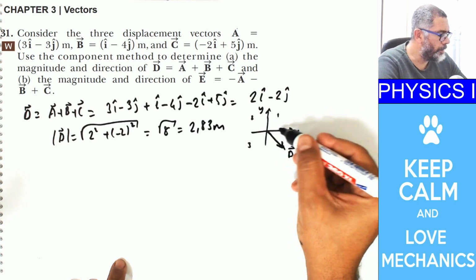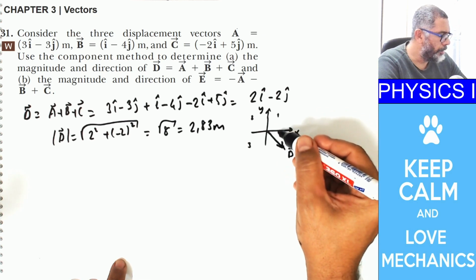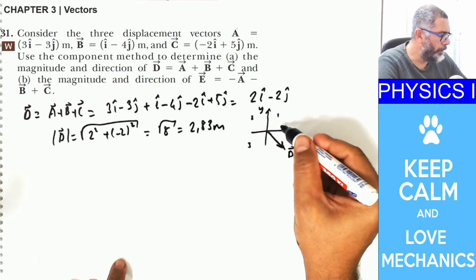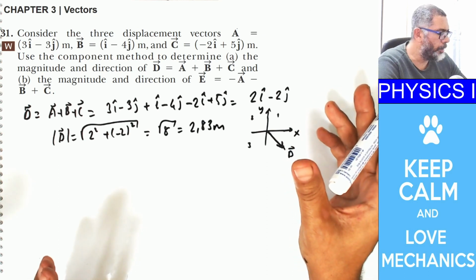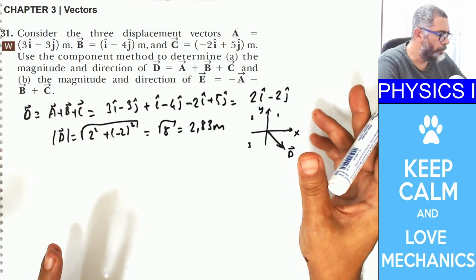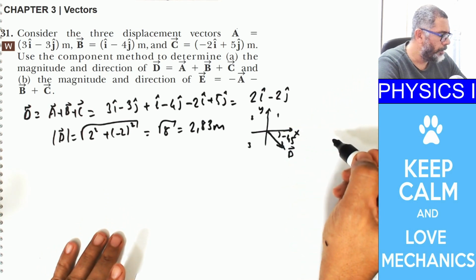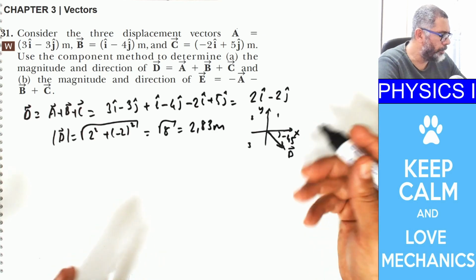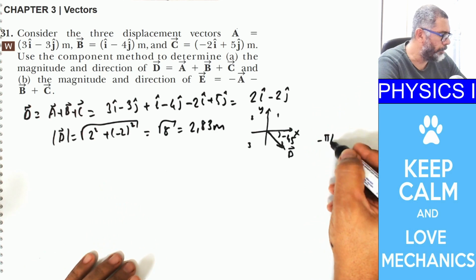But since it is located below the x-axis, this angle is going to be minus 45 because it's going in the clockwise direction, and all angles going in the clockwise direction are counted negative. This is minus 45 in the degree scale. If you want to calculate the direction in the radian scale, it's going to be minus pi over 4.